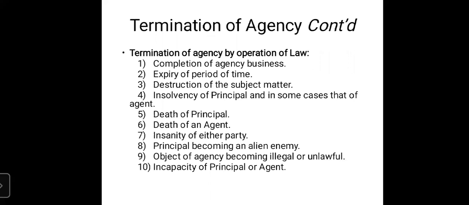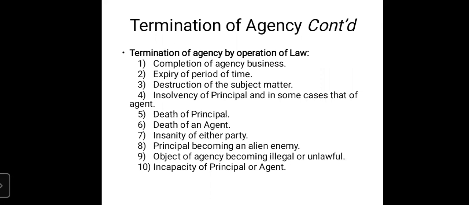The agency was created for 1 year, but after 6 months, when the government started implementing this rule, automatically this agency will be called as termination of agency.